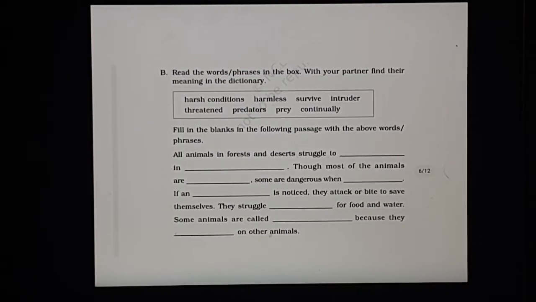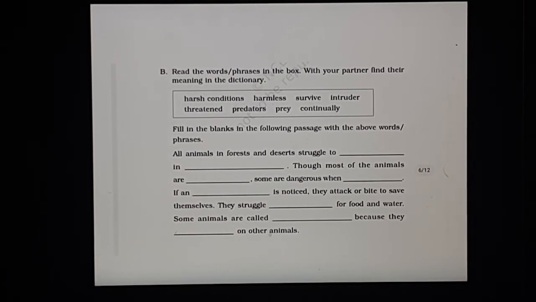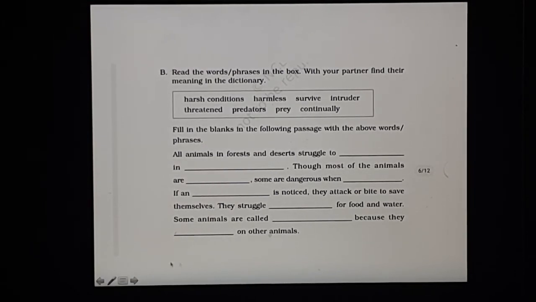Now, next, read the words and phrases in the box. With your partner, find their meaning in the dictionary.